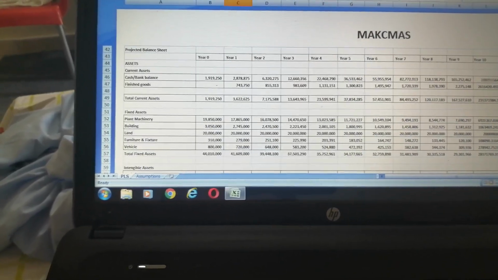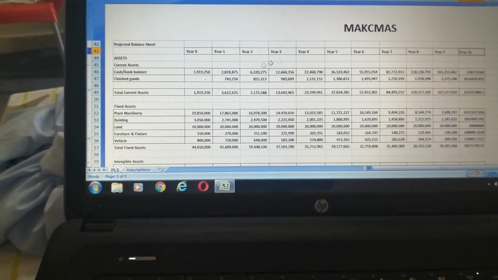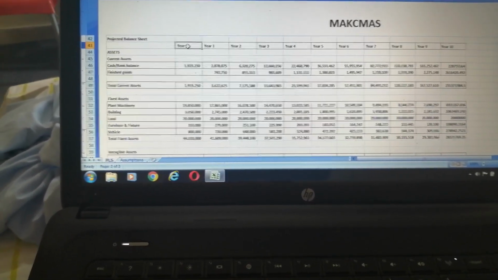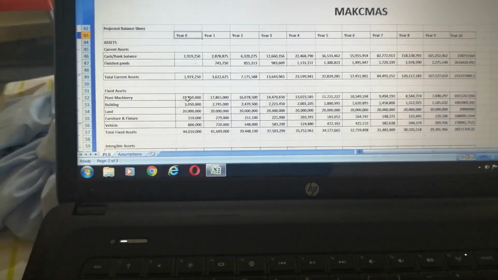Then we move to the balance sheet data, the projected balance sheet. This is showing the 0 year to 10 year period. 0 year means there is no operation, it is only the investment period. So this is the total with plant and machinery. This much was installed, building, land, furniture, vehicle, all assets were purchased and installed during this 0 year.